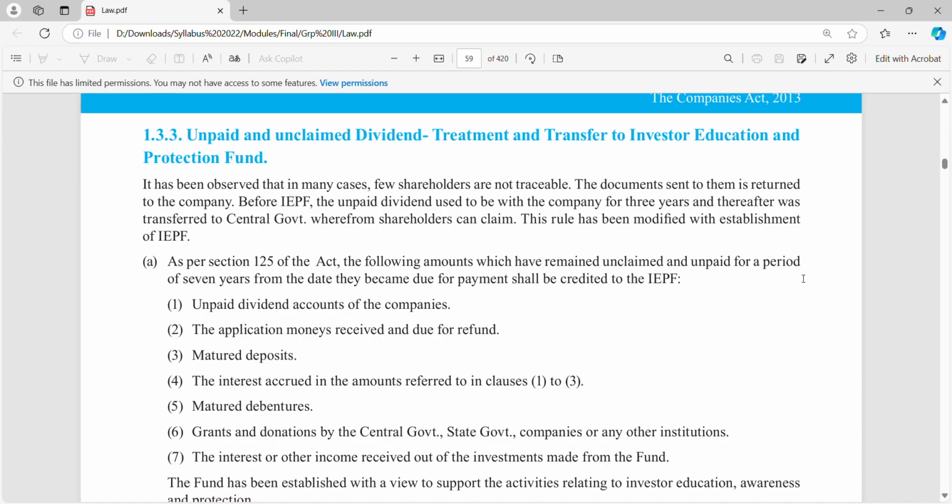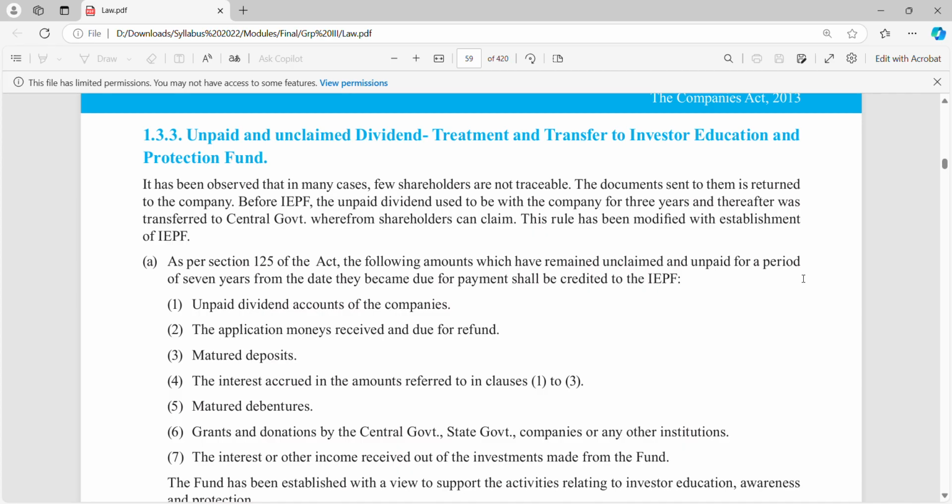In this video lecture, we will be recording unpaid and unclaimed dividend, treatment and transfer to Investors' Education and Protection Fund. Now, we were supposed to declare a dividend, as we saw in our last video lecture. After declaration, payment of dividend is compulsory. So now suppose dividend is declared but payment of dividend is not done.